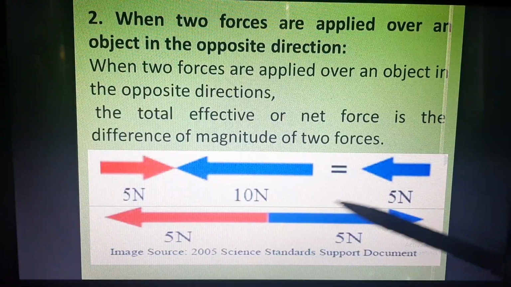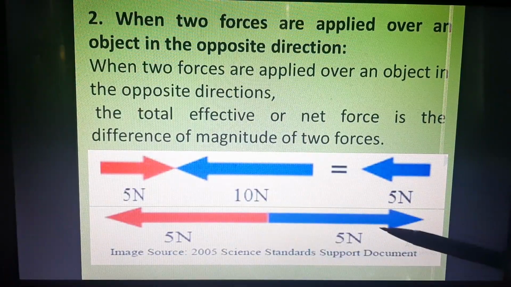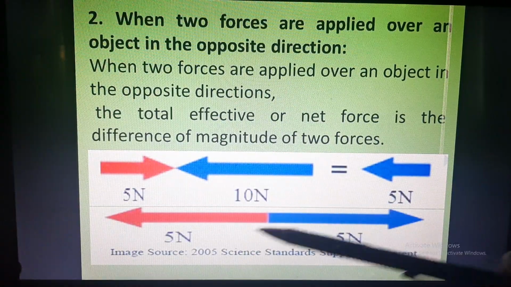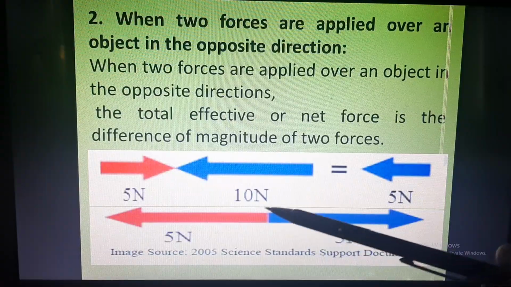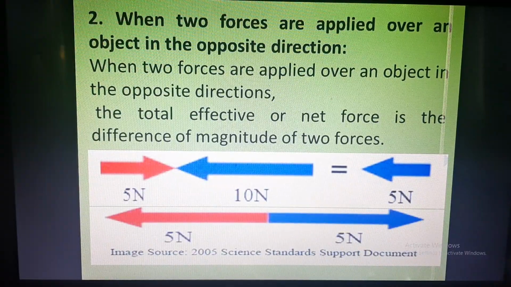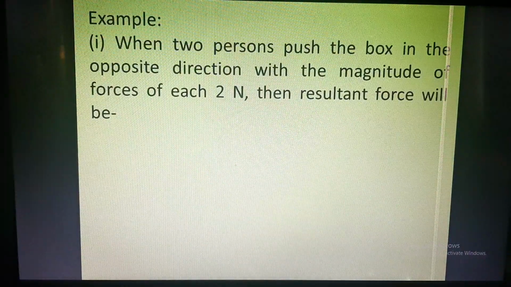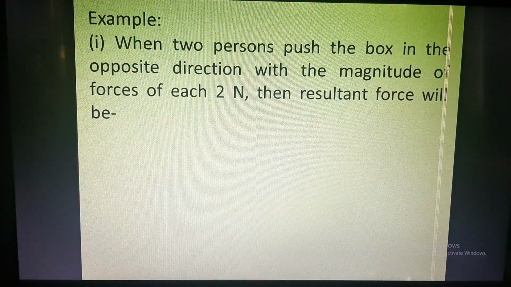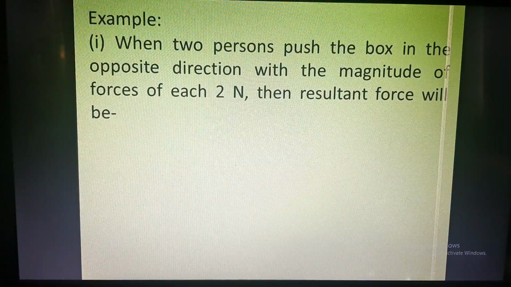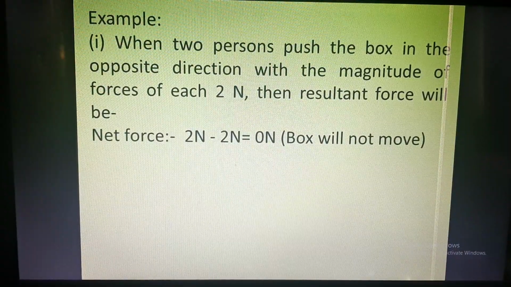And in this case, you can see here also force is applied in opposite direction, 5 Newton in this direction and 5 Newton in this direction. So 5 minus 5 will be 0, and this object will not move from its place because there is a total of 0 Newton force applied. Example, when two persons push the box in the opposite direction with the magnitude of force of each 2 Newton, then the resultant force will be 2 minus 2, 0 Newton.